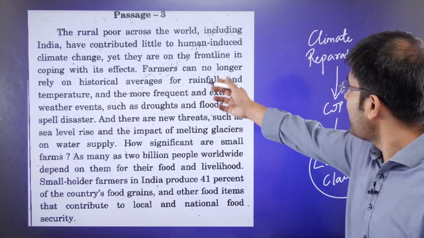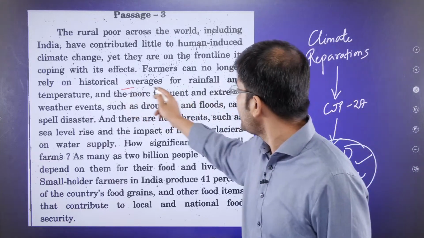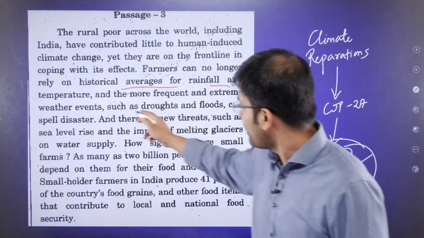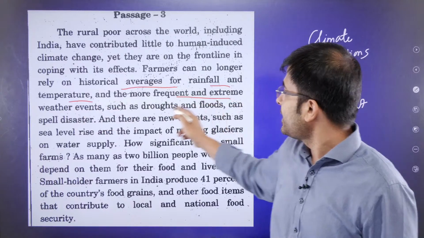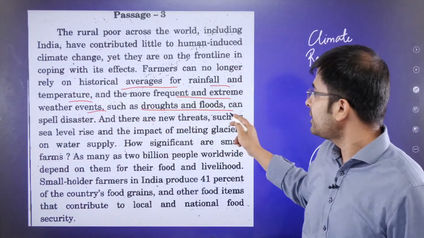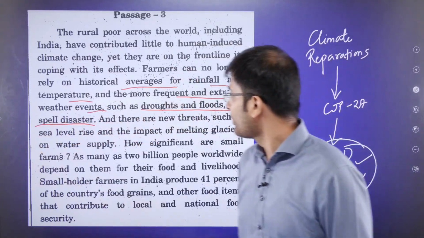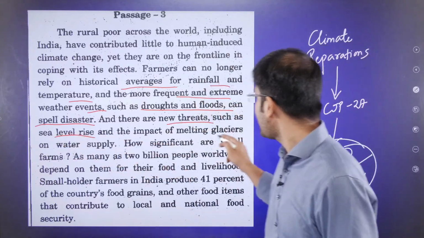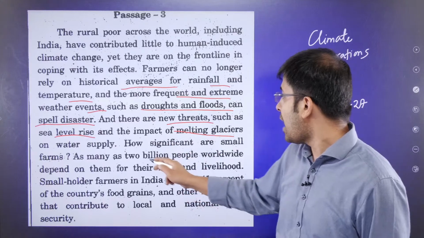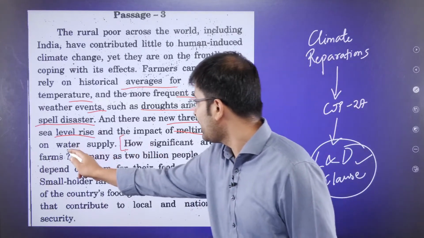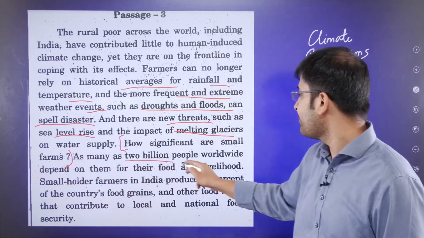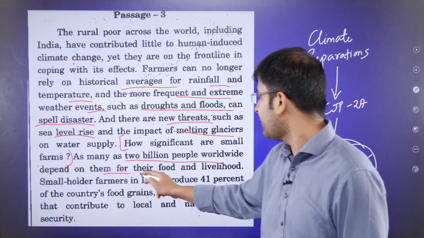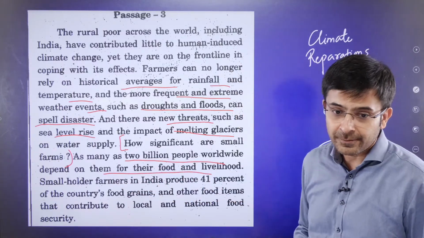So, farmers can no longer rely on historical averages for rainfall and temperature. More frequent and extreme weather events such as droughts and floods can spell disaster. And there are newer threats also, such as sea level rise and impact of melting glaciers. How is this significant in small farms? Well, you might ask. 2 billion people depend on them for their food on small farms.